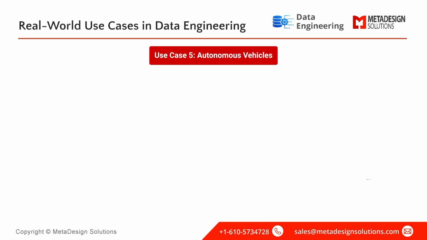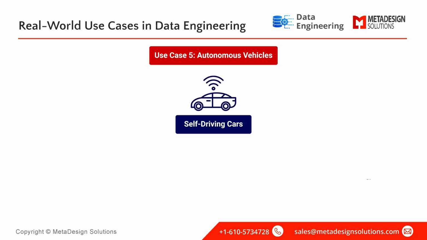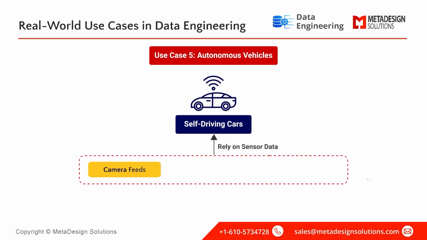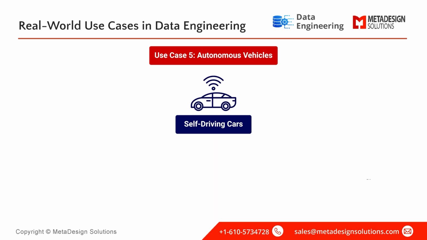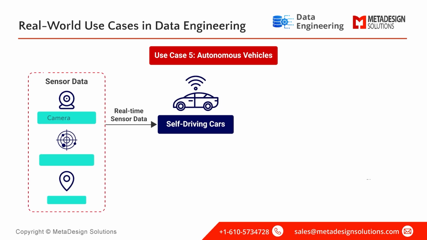Autonomous vehicles. Autonomous vehicles like Tesla's self-driving cars rely on vast amounts of sensor data to navigate safely. This data includes camera feeds, radar signals, and GPS coordinates. Here's how data engineering supports autonomous driving. The vehicle collects and processes sensor data in real time.